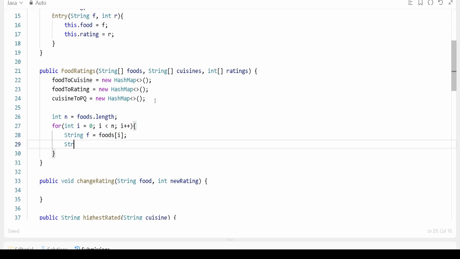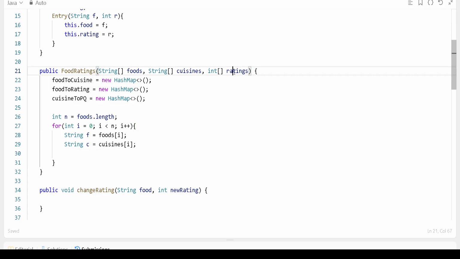Similarly for the String cuisine, we can get the cuisine at i. Then we have ratings, we can get the ratings. Let's call int r equal to ratings at i. So these things we will define.